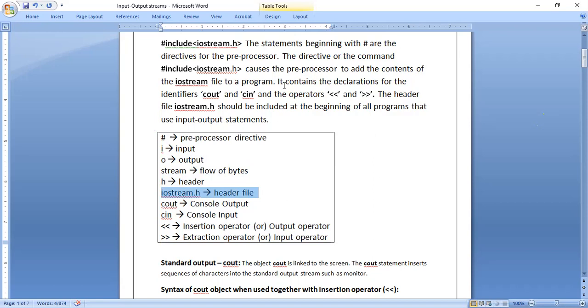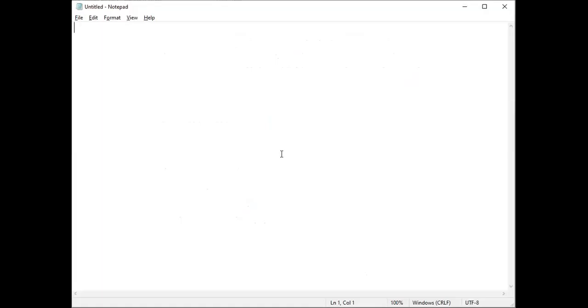For example, a.doc is a word or document file. a.xls is an MS Excel file.